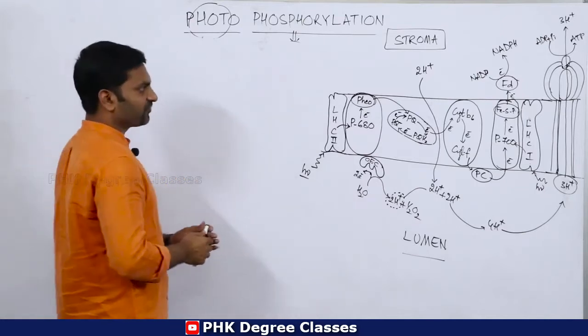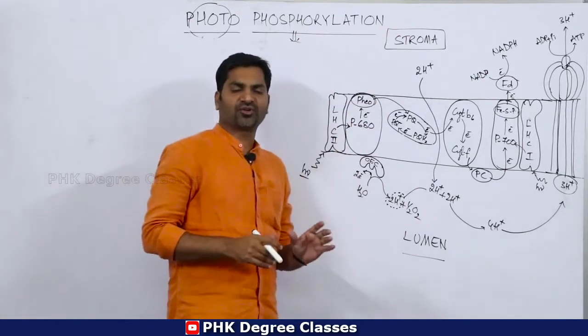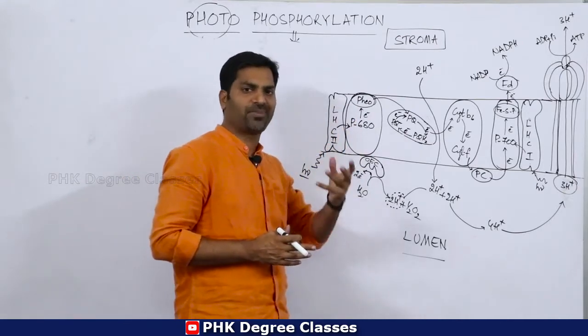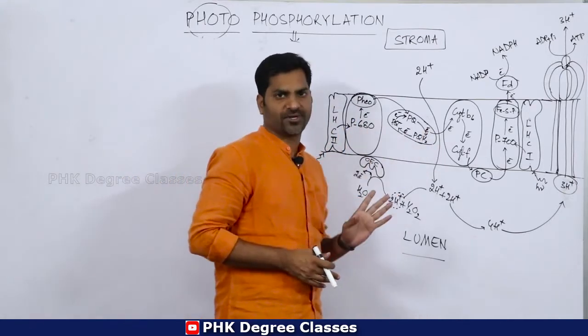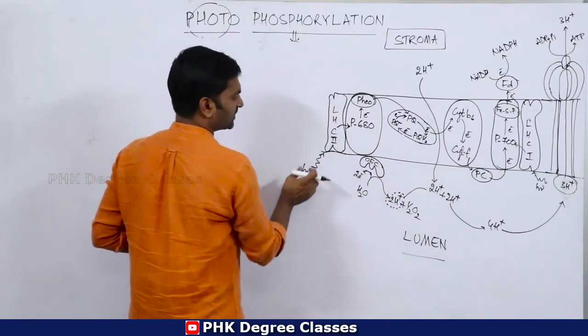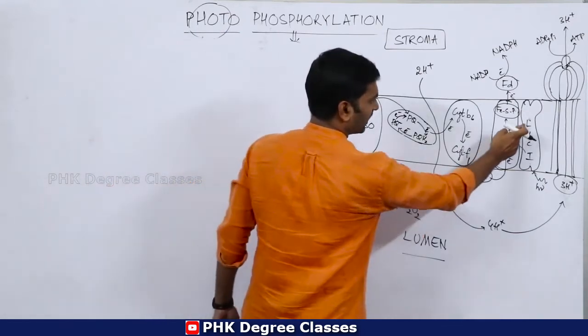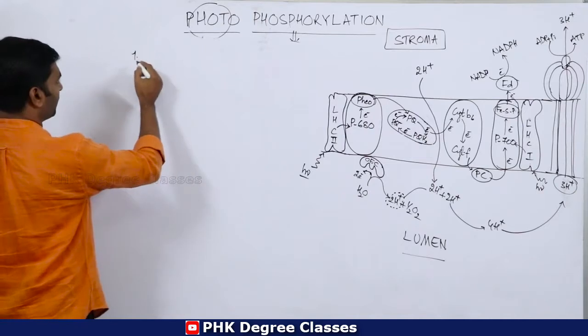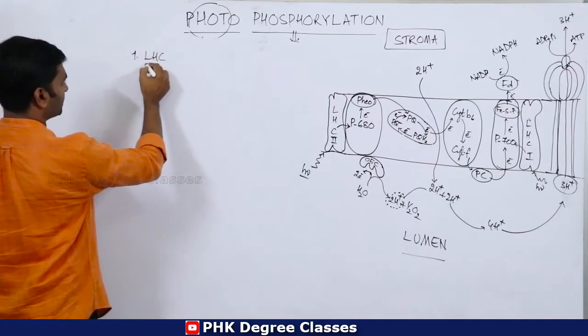First of all, we have to discuss some of the carriers and some of the complexes of non-cyclic photophosphorylation. So we will discuss in detail. What is this? LHC2 and LHC1. The first complex structure is LHC.